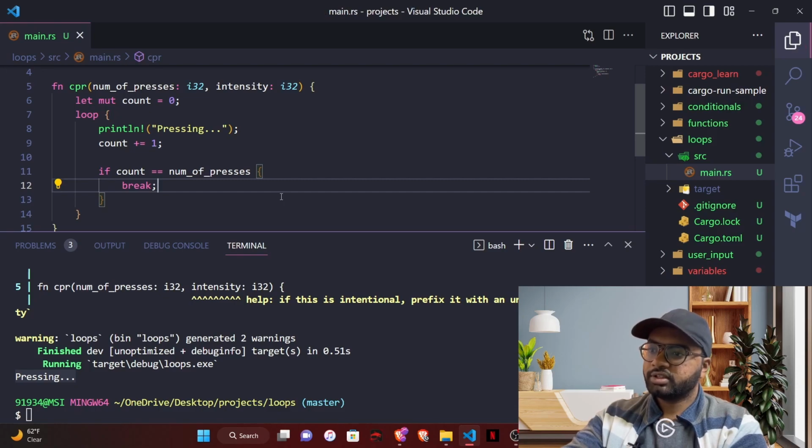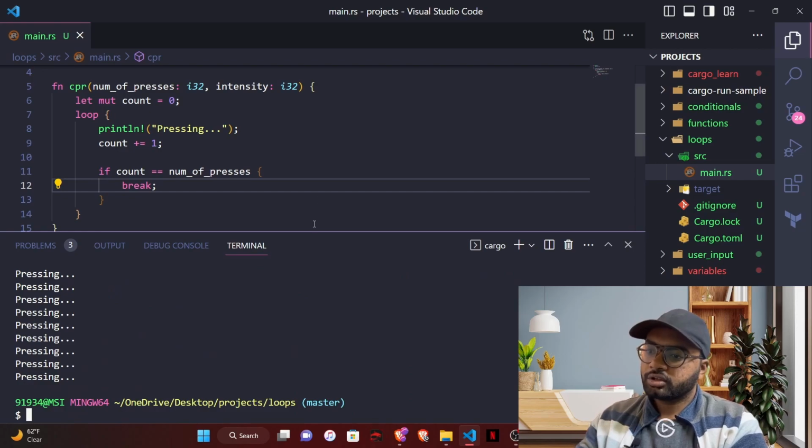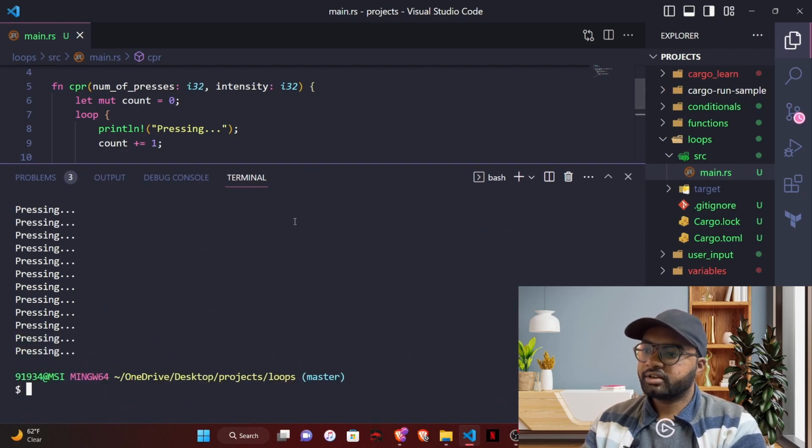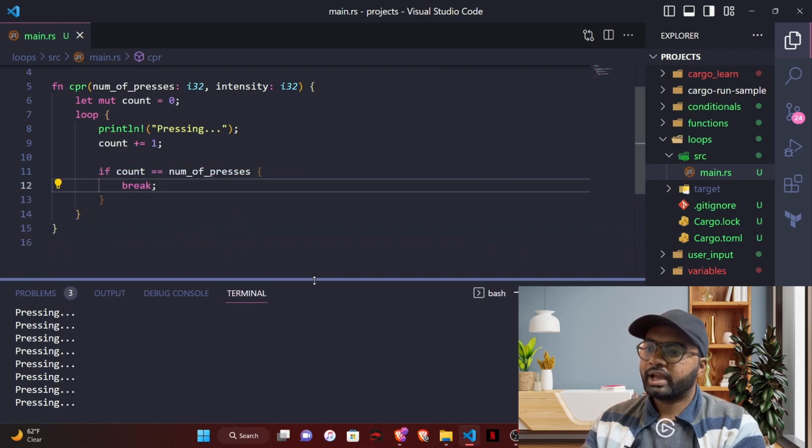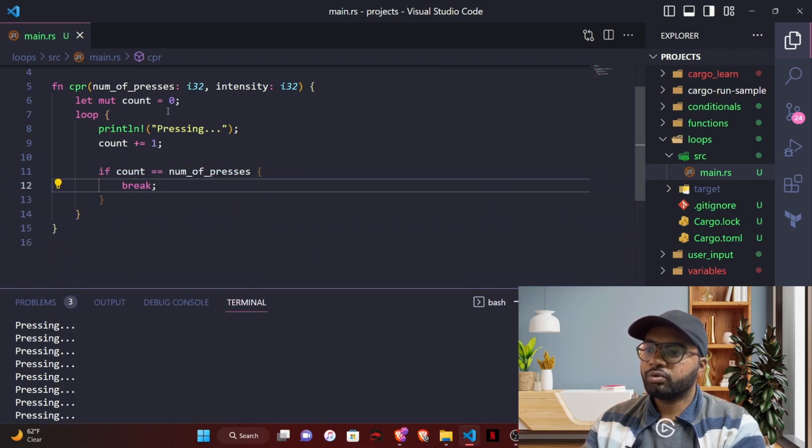So let's save this and run this again. It exactly printed pressing 20 times and stopped. That is because now we are keeping track of a count. We started with 0 because initially we didn't press anything.